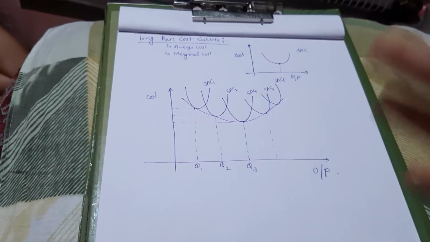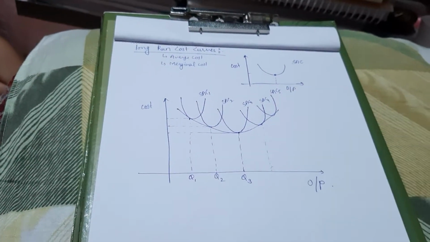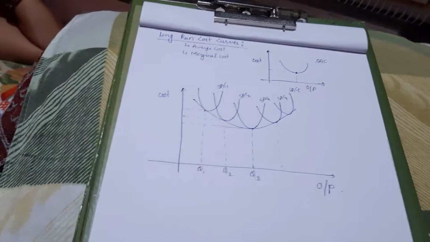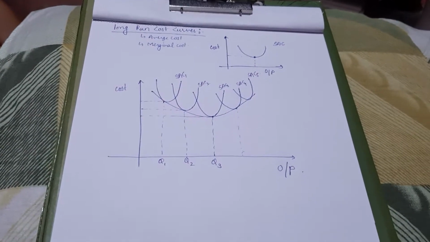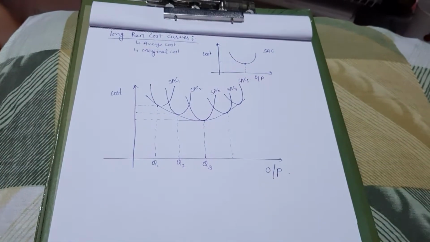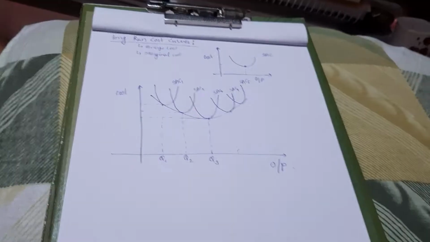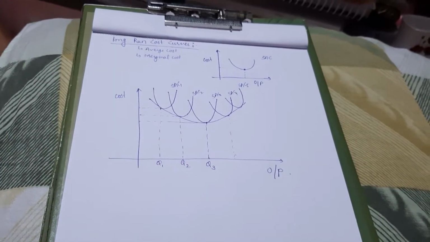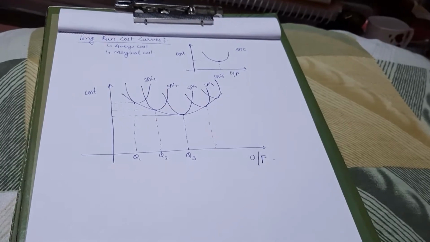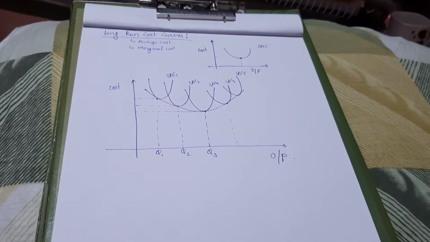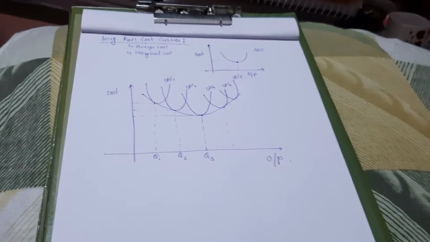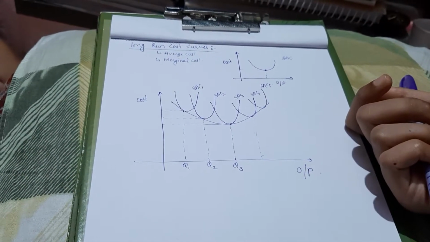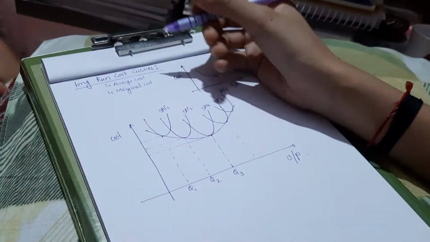All costs are variable in the case of the long run. So basically there is only one cost, that is variable cost. And in variable cost we study two costs, AC and MC. AC means average cost and MC means marginal cost. So let's start with AC and MC.